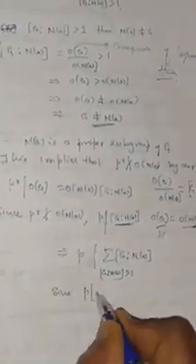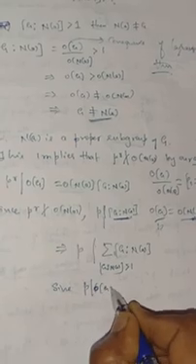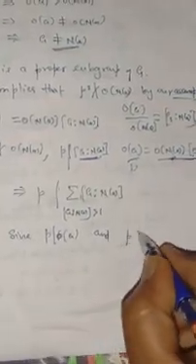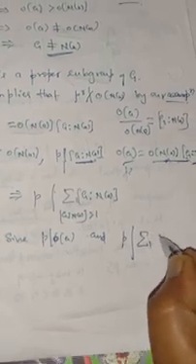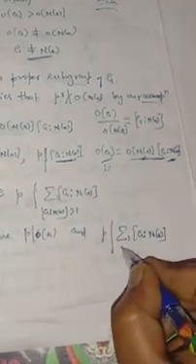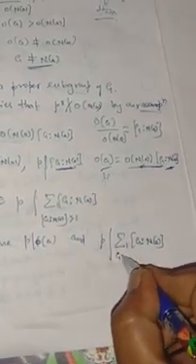And also, since p divides the order of G, p divides the summation of the index of the normalizer of an element, where the index is greater than 1.